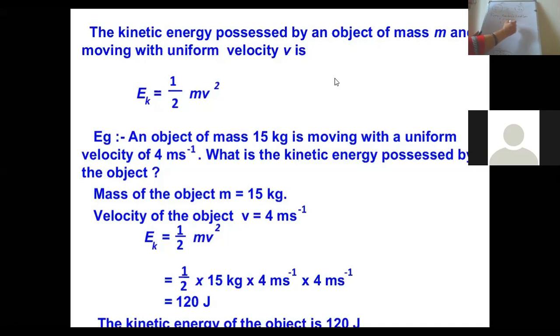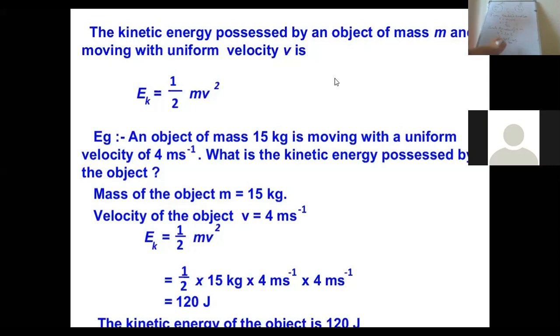Okay, now substitute the value of a in this equation, v square is equal to 2as. So what will our equation become once we substitute the value? It will be 2 into F upon m into s, right? It will become 2 into F into s upon m.